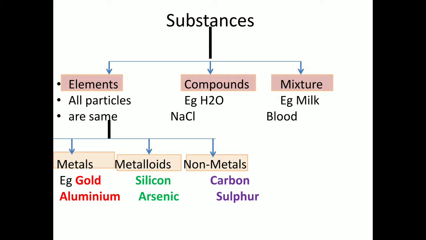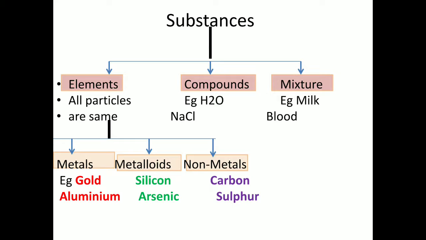Water means it's made up of hydrogen and oxygen, and it's chemically bonded. You cannot separate oxygen and hydrogen by any physical process. If I tell you this is water, give me hydrogen and oxygen from this, I have to do some chemical process. You cannot separate it by a physical process. So that substance is called a compound.